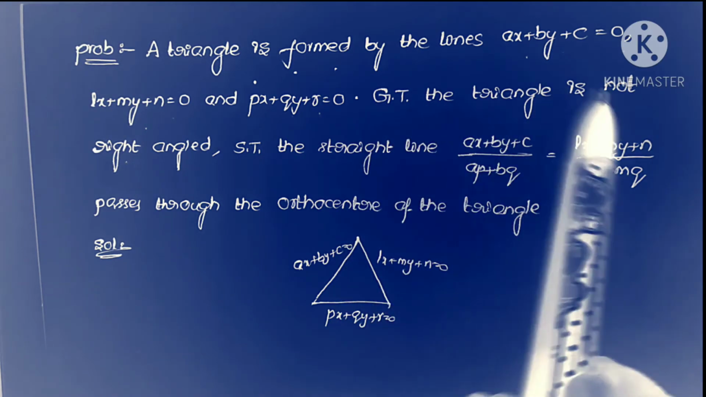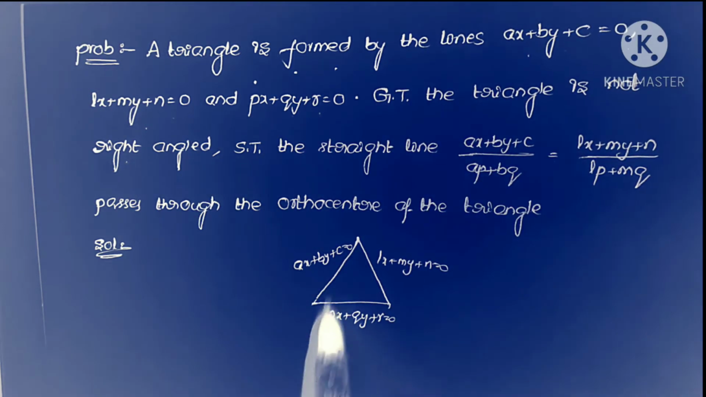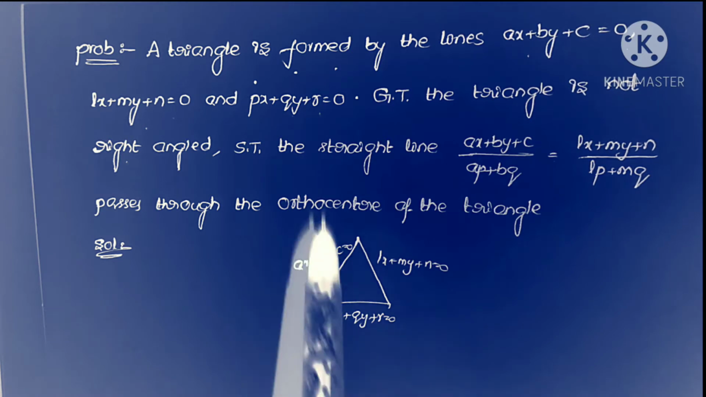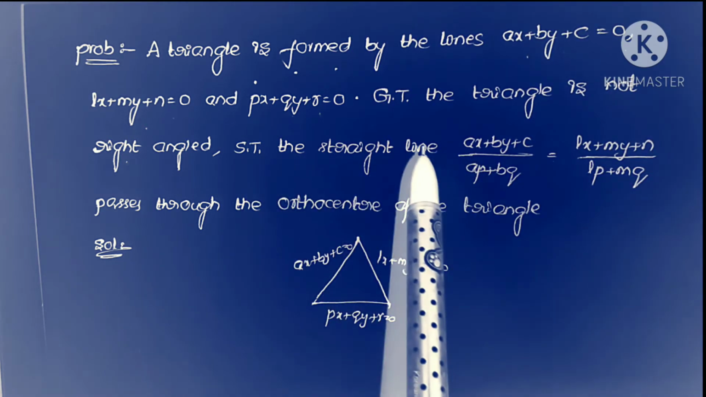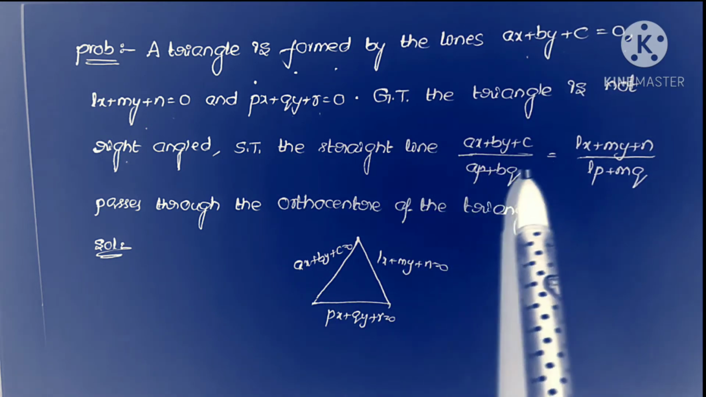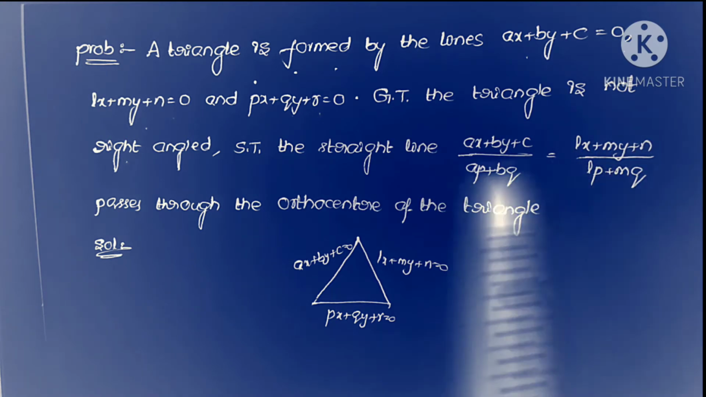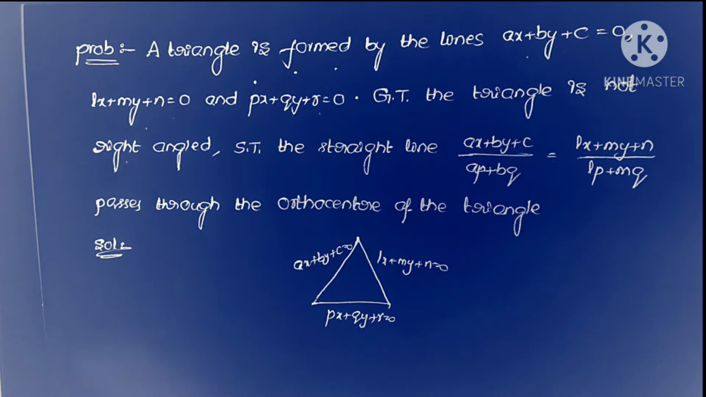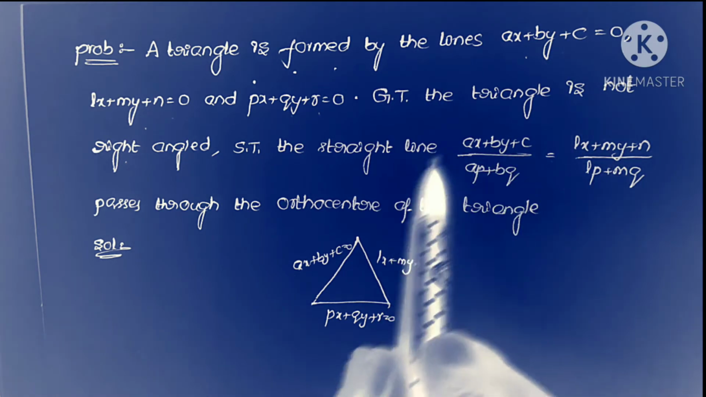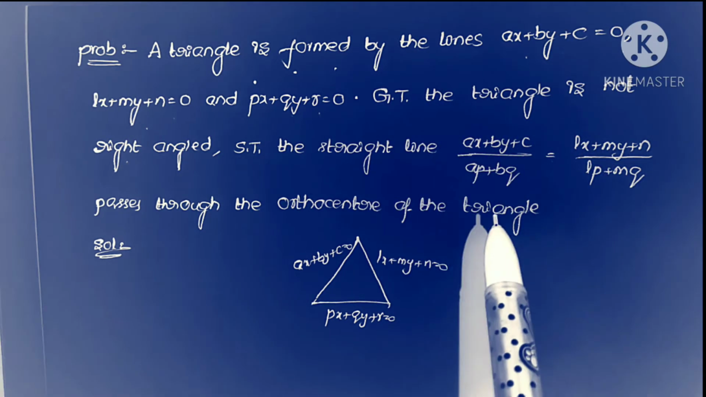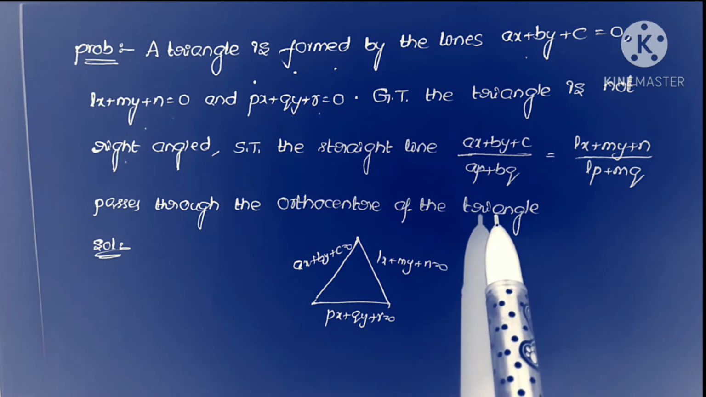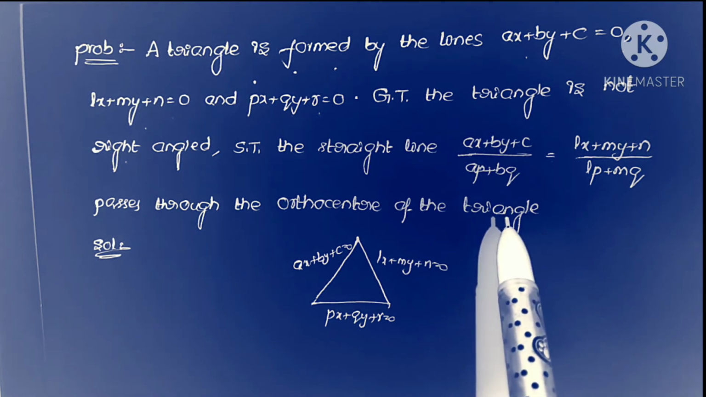Now given that the triangle is not a right angle triangle, then show that the straight line (ax + by + c)/(ap + bq) = (lx + my + n)/(lp + mq) passes through the orthocenter of the triangle. We want to show that this is the line passing through the orthocenter, which means this is the altitude equation.